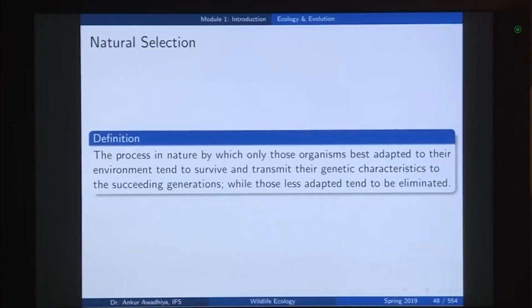Next, we said that natural selection is the mechanism through which more fit organisms are selected. So, how do we define natural selection? It is the process in nature by which only those organisms that are best adapted to their environment tend to survive and transmit their genetic characteristics to the succeeding generations, while those less adapted tend to be eliminated. So, natural selection is the process through which nature selects those organisms that are better fit to the environment.